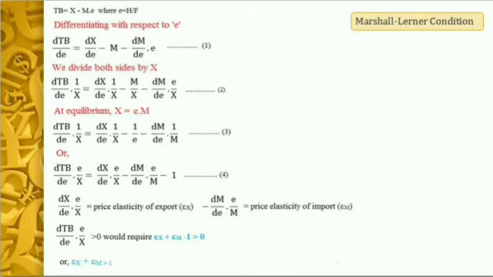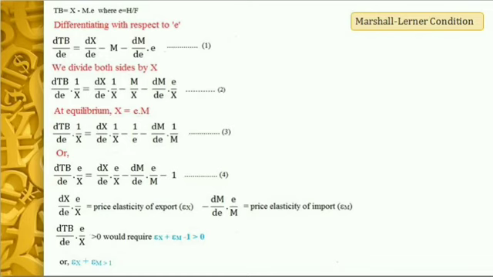So the Marshall-Lerner condition is very, very important in a flexible exchange rate system, and of course in a fixed exchange rate system when the government is taking devaluation as one of the policy measures. Since this condition is the condition for stability of the international equilibrium in the international market, it shows that if the international market is stable, then automatically the Marshall-Lerner condition will be satisfied and any devaluation or depreciation will improve the trade balance, or it will cure the deficit.